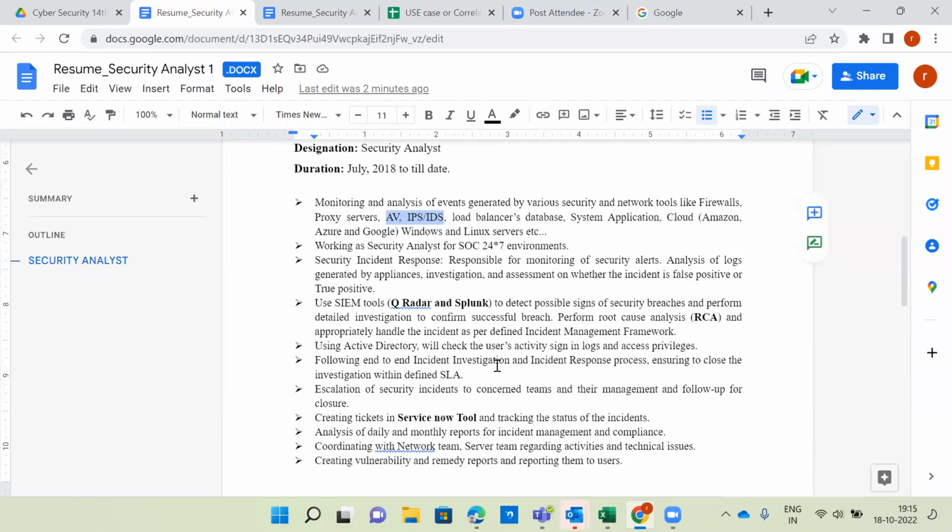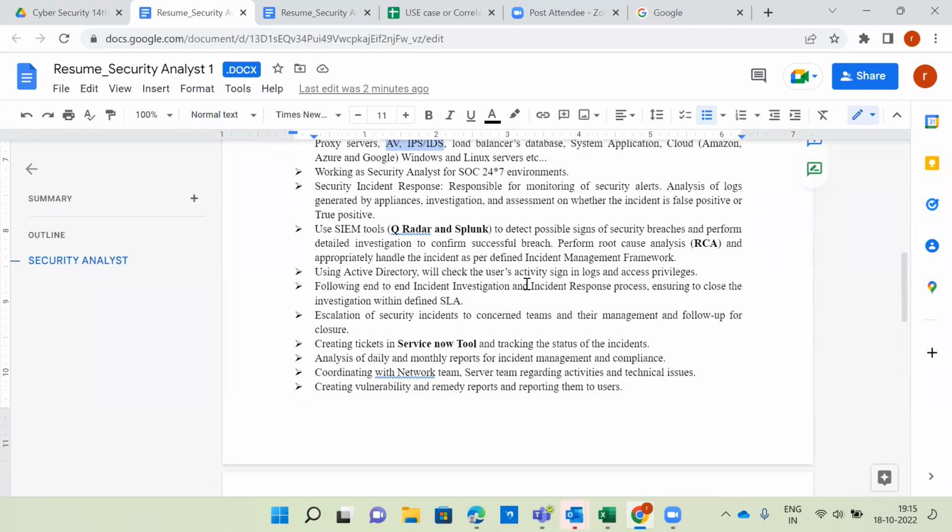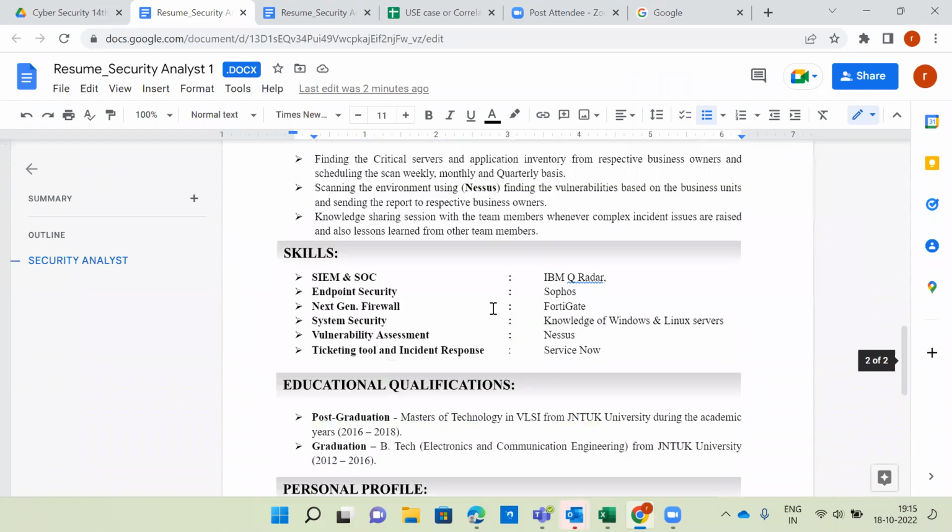And one more thing: false positive and true positive. One more example, one more scenario: SLA. What is SLA? Service level agreement. In your organization, what service level agreements are you using? As I said, every word is very, very important. Okay, are you able to understand? It's not like someone prepared a resume, and I just update myself and upload it on Naukri or LinkedIn or Timesjobs.com or Monster.com or Indeed.com and so on. You should understand everything.